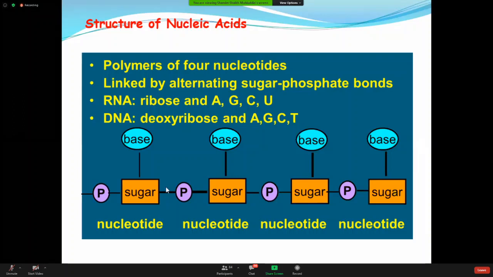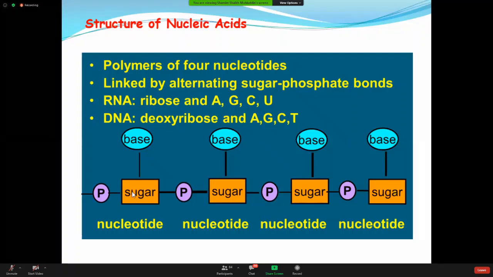Okay. So this is a nucleotide. This is the other molecule of nucleotide. This is the joining point. So 2 molecules joined together. This is a nucleotide, this is the other nucleotide, this is the joining point. We can see here, then it is linked together by alternating sugar phosphate bonds.